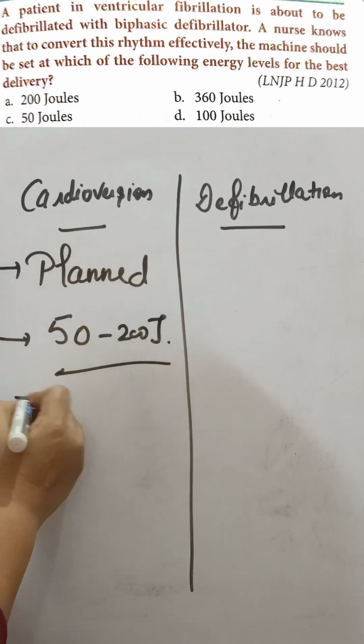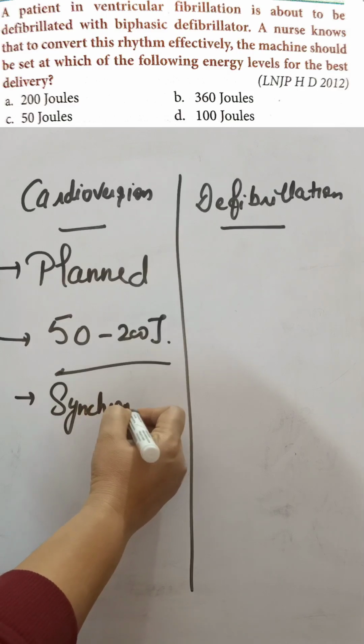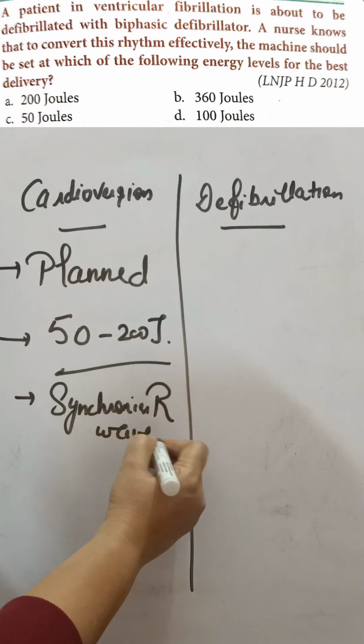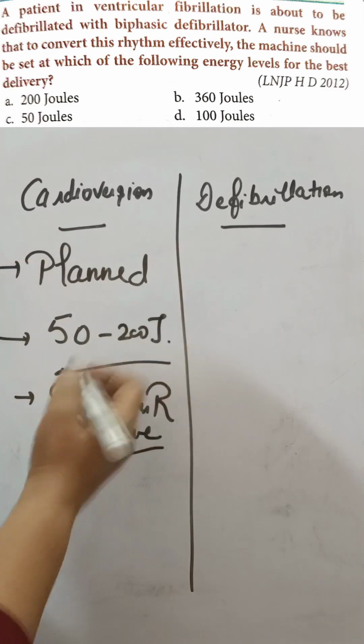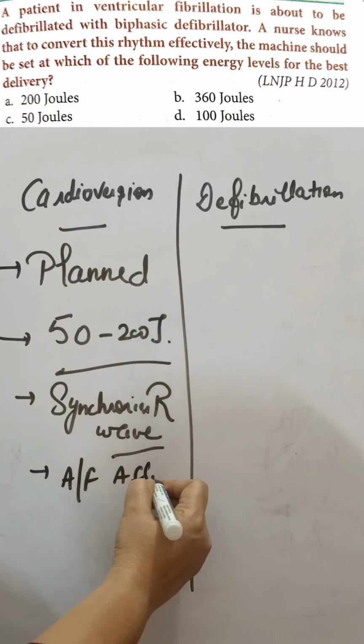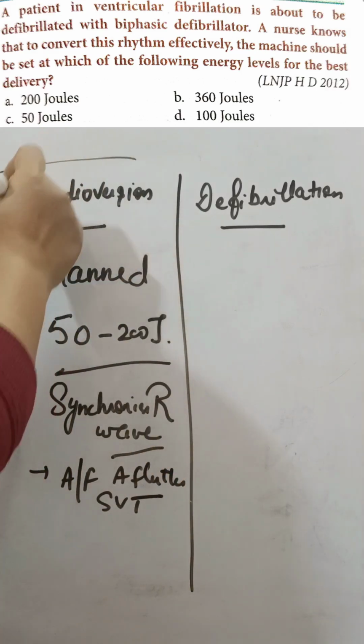It is given synchronized with the R wave, right? So mostly it is given in atrial fibrillation, atrial flutter, or we can say the SVT. Okay, so this is the cardioversion.